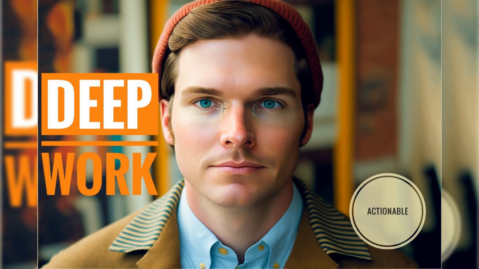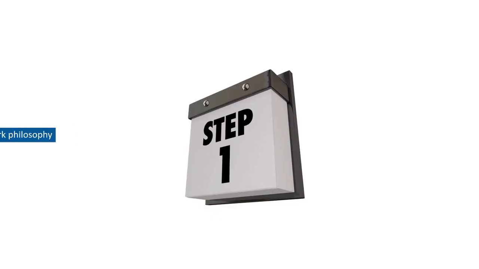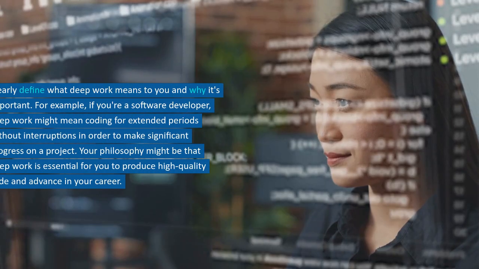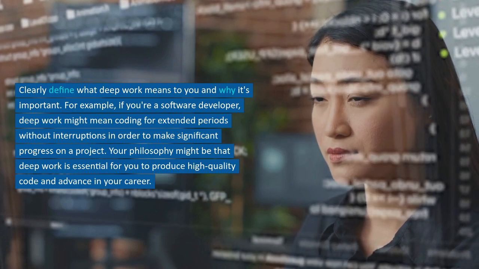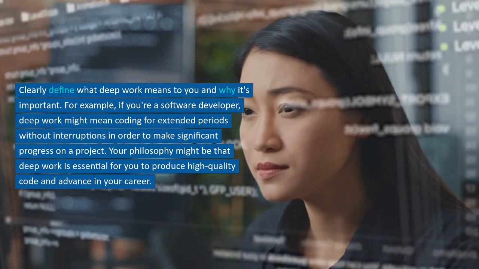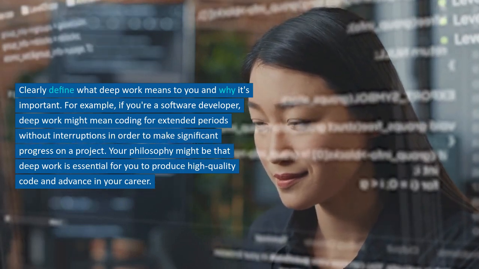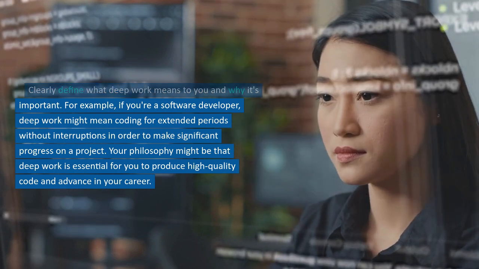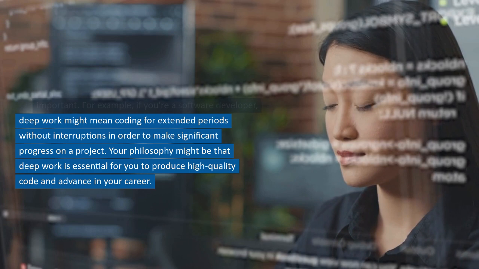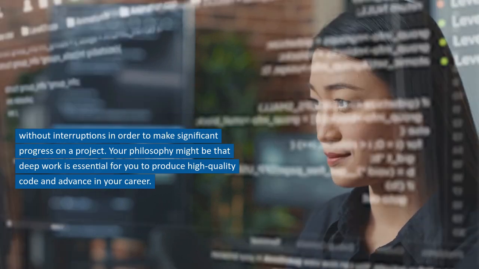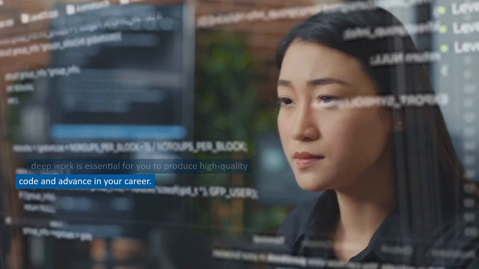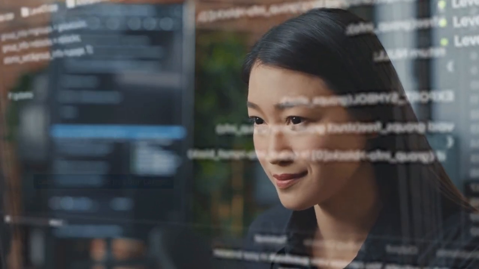Here is a step-by-step action plan of deep work tailored for you. Step 1. Define your deep work philosophy. Clearly define what deep work means to you and why it's important. For example, if you're a software developer, deep work might mean coding for extended periods without interruptions in order to make significant progress on a project. Your philosophy might be that deep work is essential for you to produce high-quality code and advance in your career.